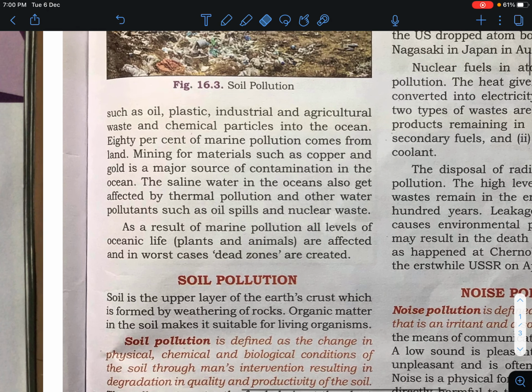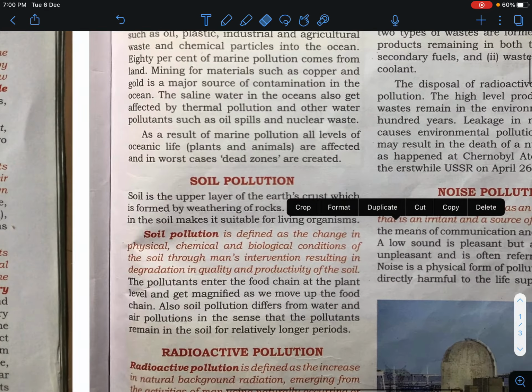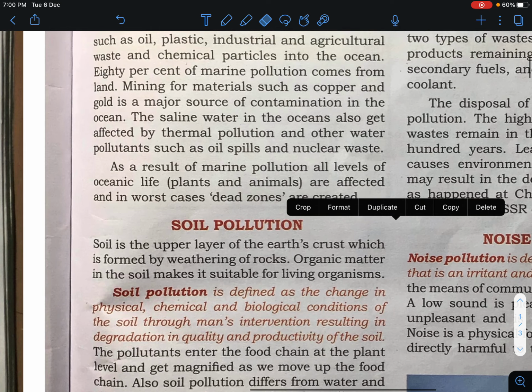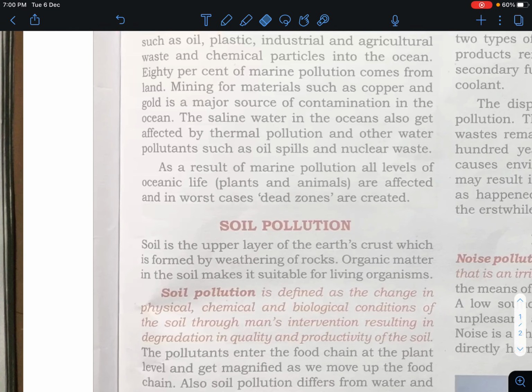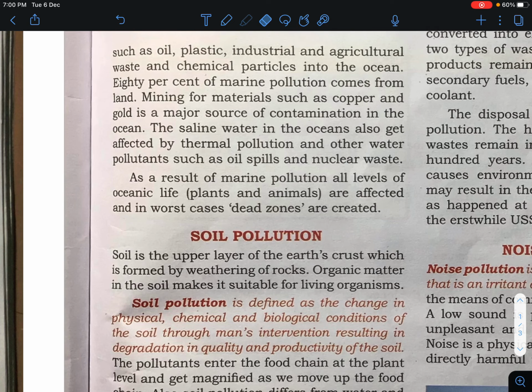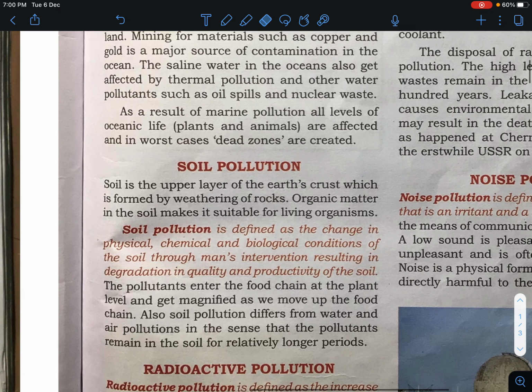Saline water present in the ocean is also affected by thermal pollution and other water pollution, such as oil spills and nuclear waste. As a result of marine pollution, all levels of organic life, that is plants and animals, are affected for the worse, and dead zones are created.